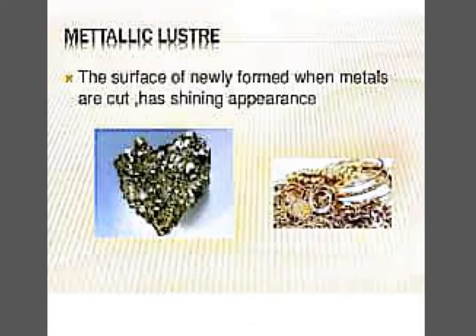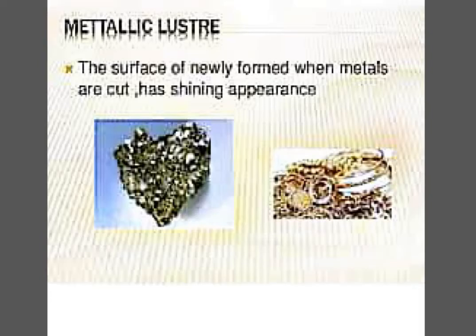Now comes metallic luster. Luster means shine. The surface of metals, when newly cut, has a shining appearance. The property in which metals have a shining appearance is termed luster. And this is the property which is used for making jewelry, like gold, silver, platinum and so on.